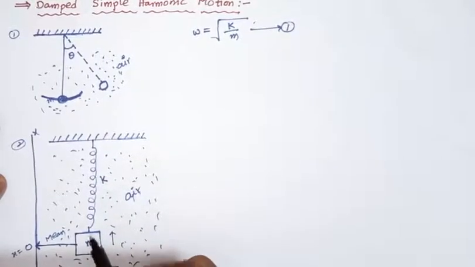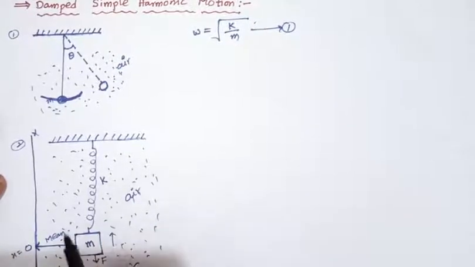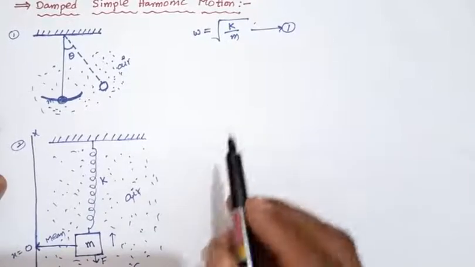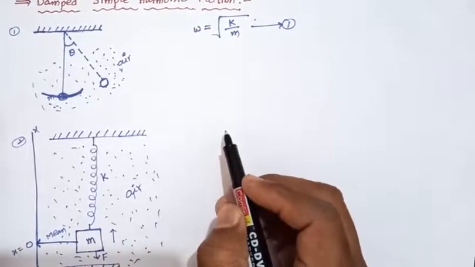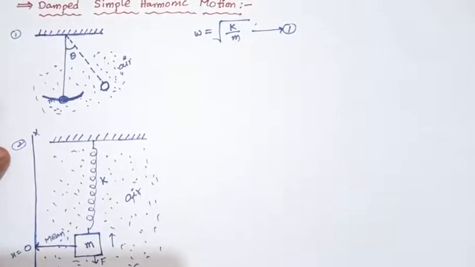So the mechanical energy of the simple harmonic motion of the block is dissipated. The mechanical energy of the block and spring system will decrease.